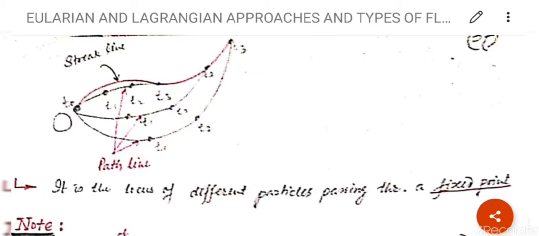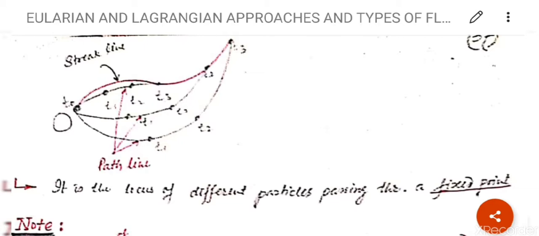Clear? Next line, see the next line. At t is equal to 0, t is equal to 1, t is equal to 2, t is equal to 3. It is also a path line because the particle is the same, originating from the same point. Next, the third line, which is also in black color: t is equal to 0, t is equal to 1, t is equal to 2, t is equal to 3. It is also a path line because it is the path of the same fluid particle.